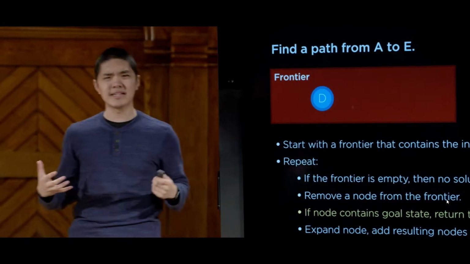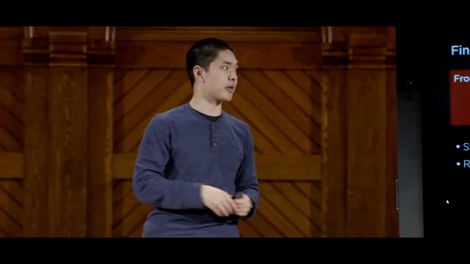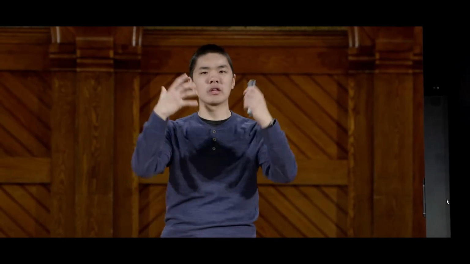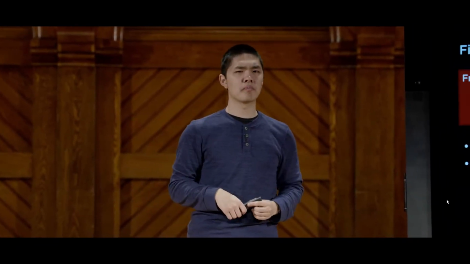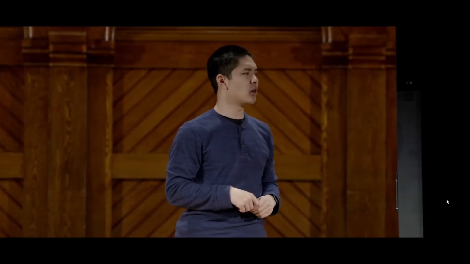So this is the general idea, the general approach of this search algorithm, to follow these steps, constantly removing nodes from the frontier until we're able to find a solution. So the next question you might reasonably ask is, what could go wrong here? What are the potential problems with an approach like this?